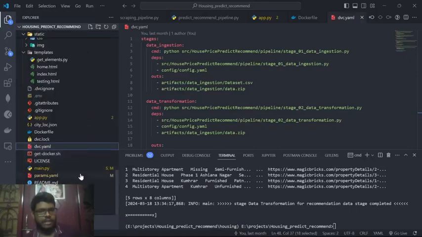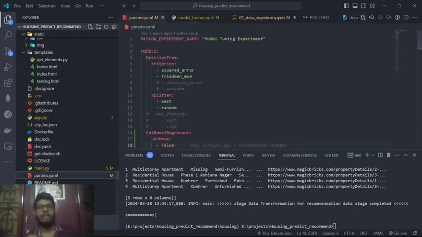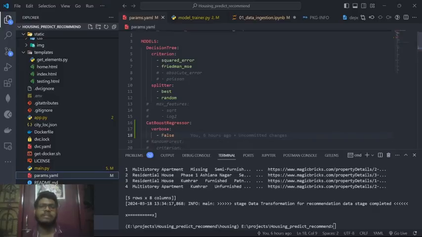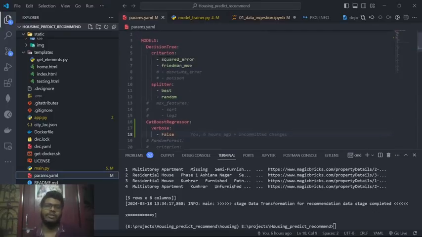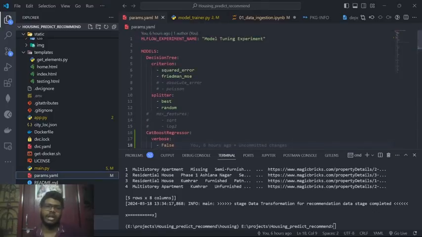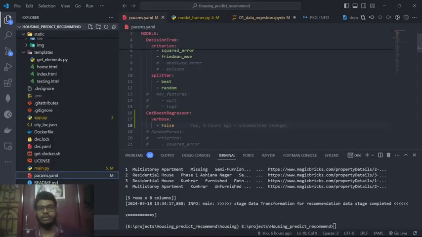Then after DVC, I have params.yaml. Basically, in this YAML I tried to include models as a feature, so that right here I can directly choose what models I want to use and what models I don't want to use, and what features I want in them. I have used only the decision tree and CatBoost regressor for this particular purpose.